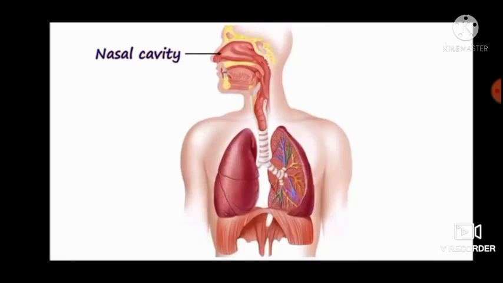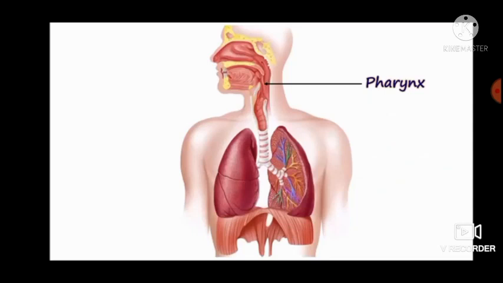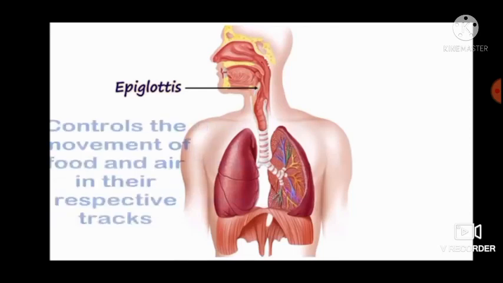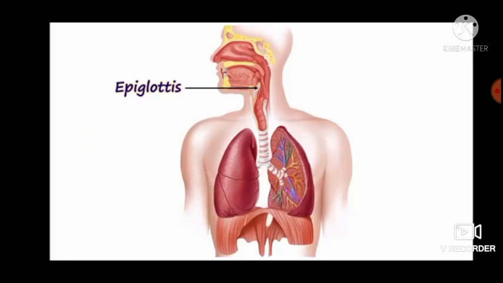From the nasal cavity, the air moves into the pharynx, which is a common passage of the digestive and respiratory systems. There is a small flap-like valve called the epiglottis that controls the movement of air and food in their respective passages. We will learn about the epiglottis in the next video.